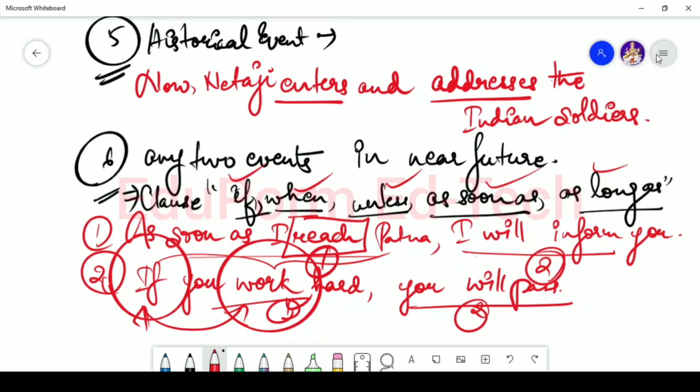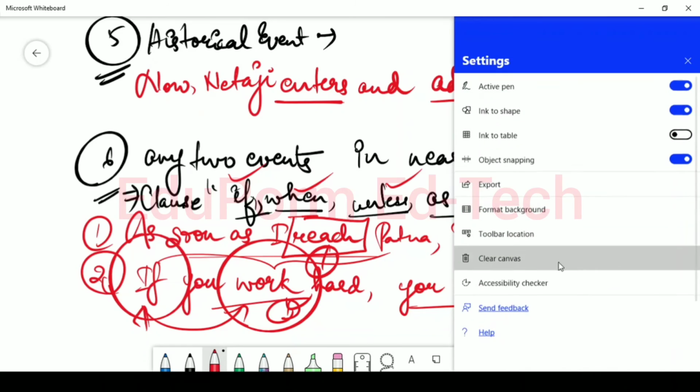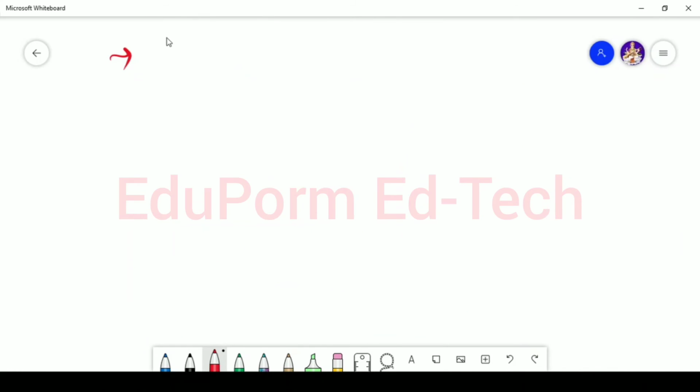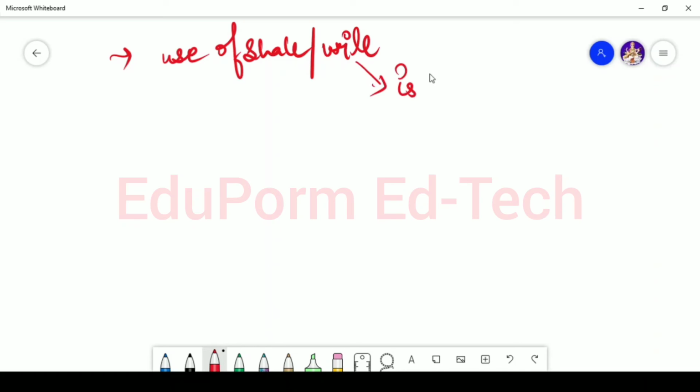Now there is one more thing which I would like to add here. Whenever we are talking about clauses that start with if, as long as, until, or unless, in that case, always remember one thing, that the use of shall or will is strictly prohibited.